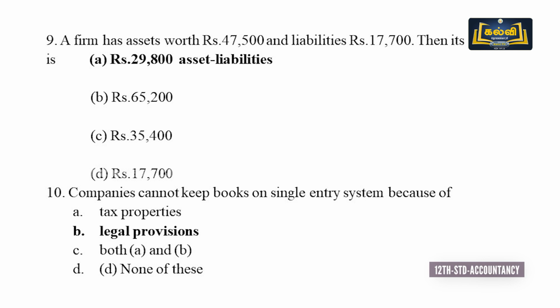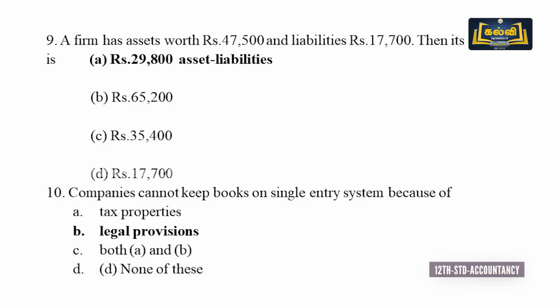Next, a firm has assets worth 47,500 and liabilities of rupees 17,700. Then capital? So we have to use the formula: assets is equal to capital plus liabilities. So assets minus liabilities: total value of assets 47,500 minus liabilities 17,700. So the answer is A, 29,800. Next we pass on to 10.